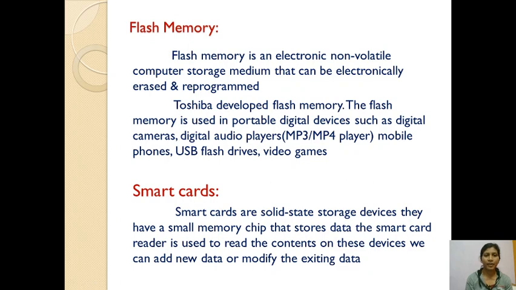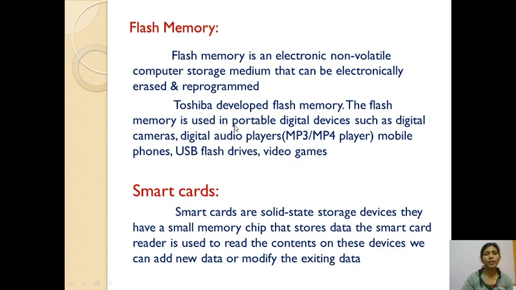Then flash memory. Flash memory means what? See here. Flash memory is an electronic non-volatile computer storage medium that can be electronically erased and programmed. Toshiba developed flash memory.